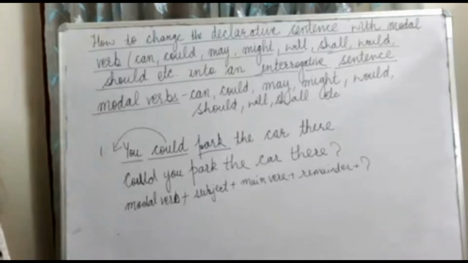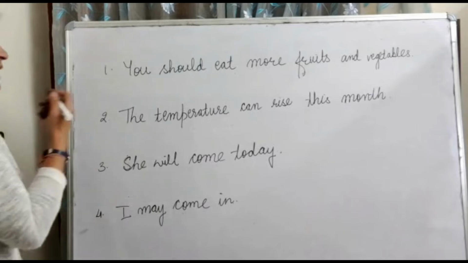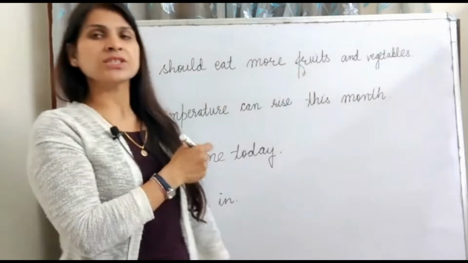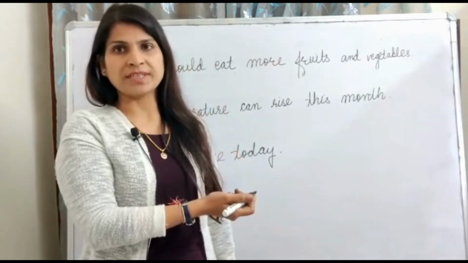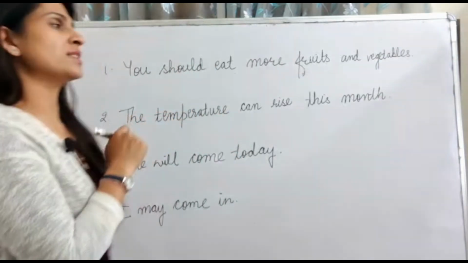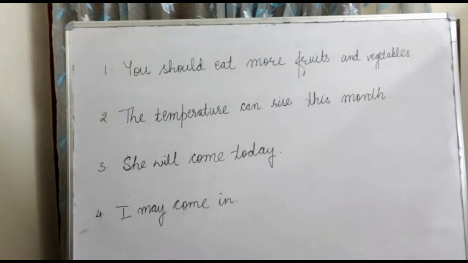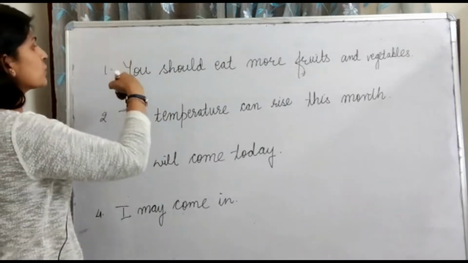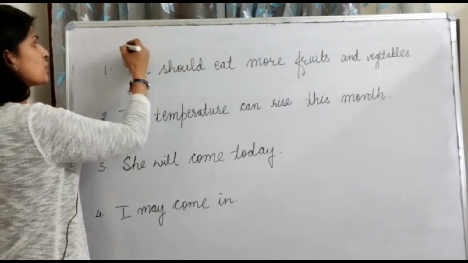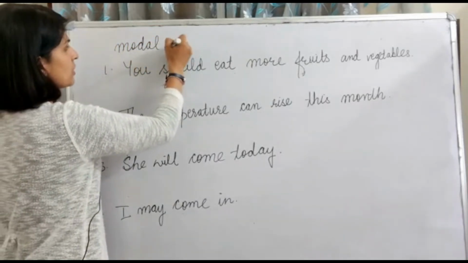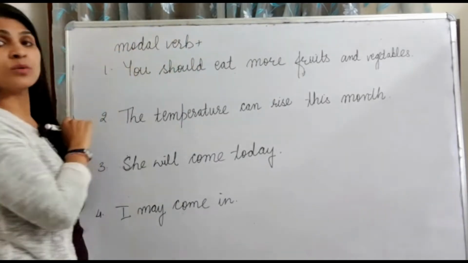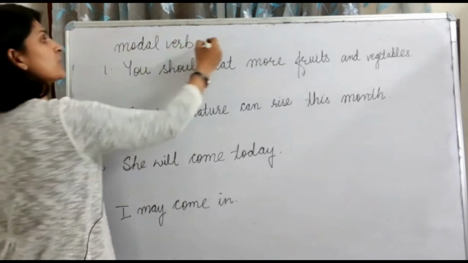Let's have some more examples like this. We have some sentences here and we'll change all these sentences into questions or interrogative sentences. Before we change them into questions, let's first write down the sentence structure. What is the sentence structure? First of all, we have the modal verb, and after the modal verb we should have the subject.